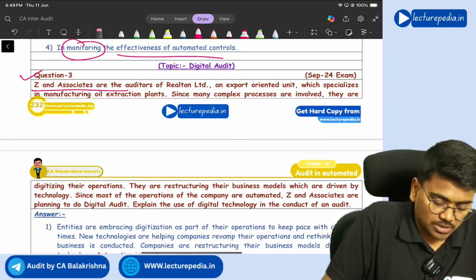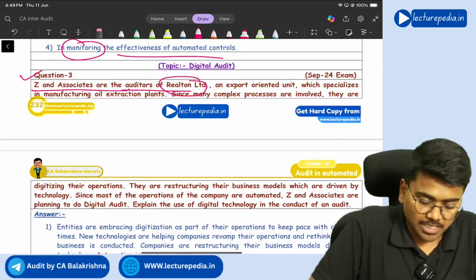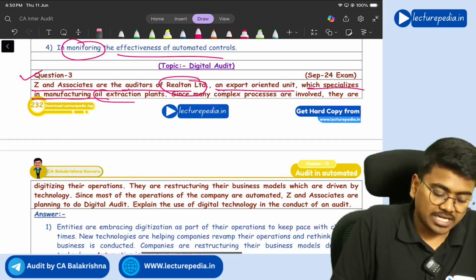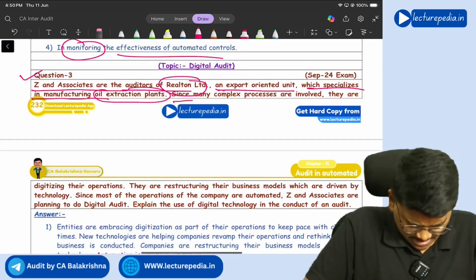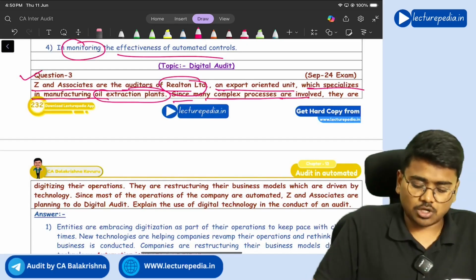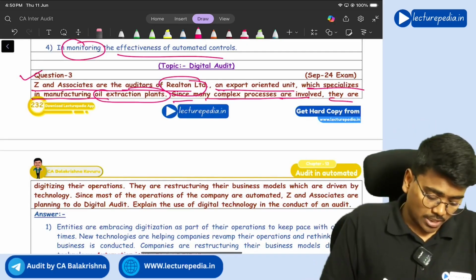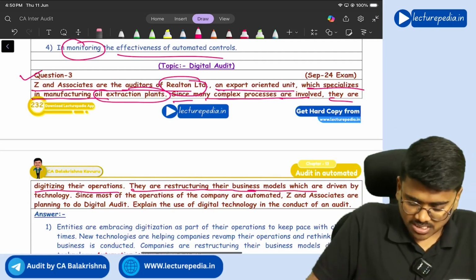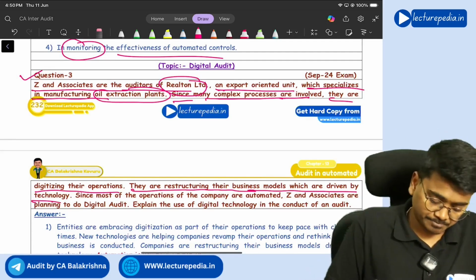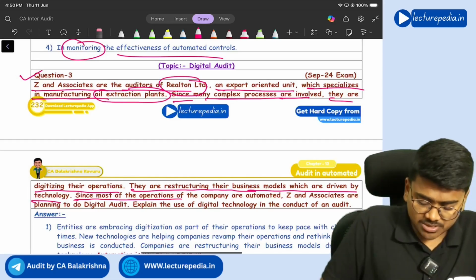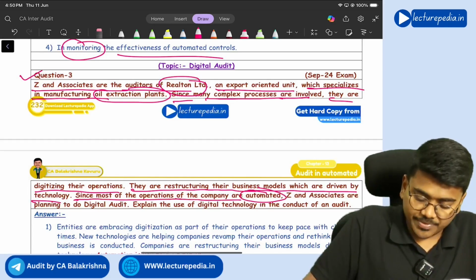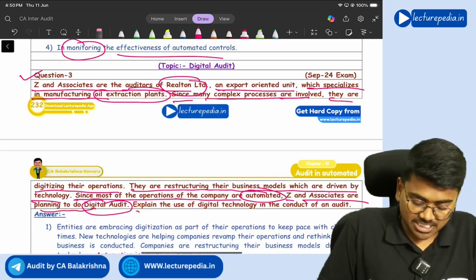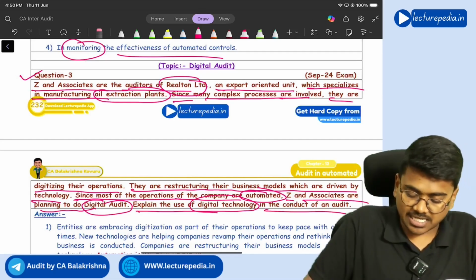Next, question number 3. Z and Associates are the auditors of Realton Limited, an export oriented unit which specializes in manufacturing oil extraction plants. Since many complex processes are involved, they are digitizing their operations. They are restructuring their business models, which are driven by technology. Since most of the operations of the company are automated, Z and Associates are planning to do a digital audit. Explain the use of digital technology in the conduct of an audit.